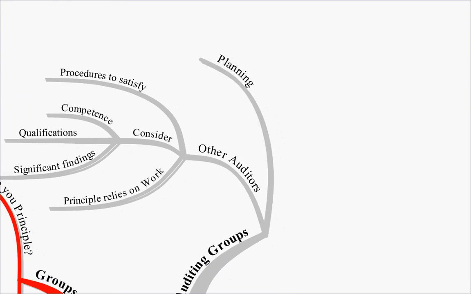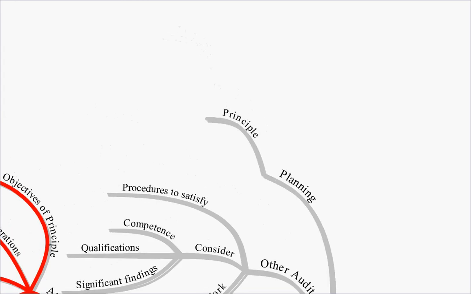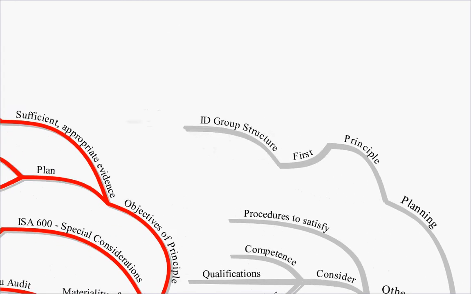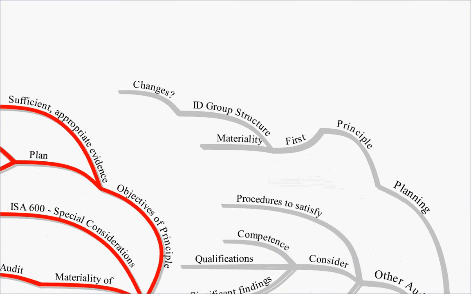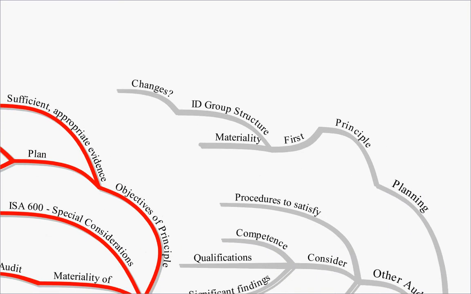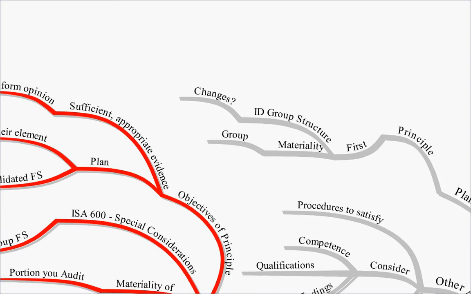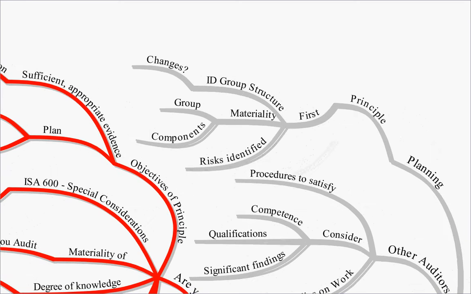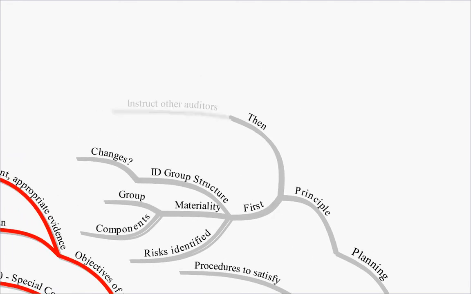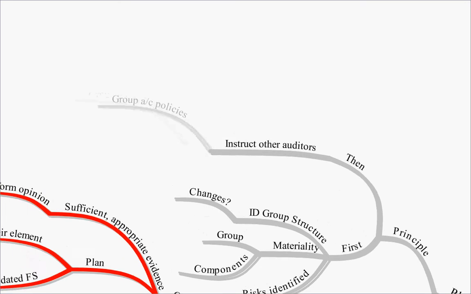So on to planning then. The principal auditor, well, the first thing they'll do is identify the group structure. They'll see if there have been any changes in it. They'll identify the materiality levels, and that will be both at the group level and at the level of the component. And they will identify any risks. The second thing they will do, they'll instruct the other auditors.